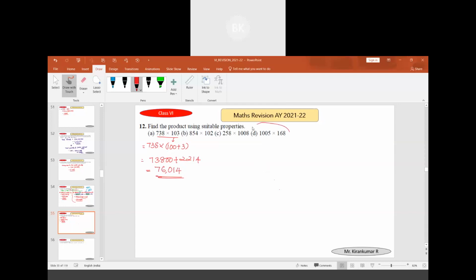How do we solve this here? We have to divide it as 1,000 plus 5. Here, 1,005 you can write as 1,000 plus 5. Then 168 with 3 zeros plus 168 into 5. 168 into 5 is 840. 168,000 we have to add. 168,840.